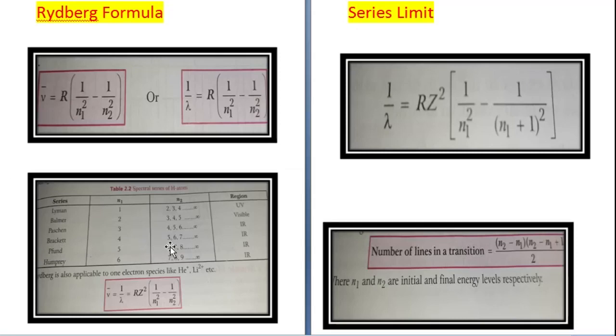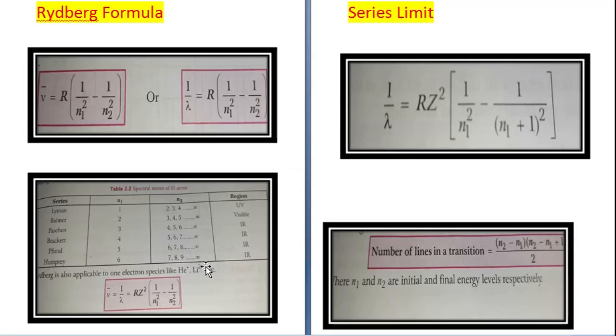Then the next series is the Brackett series. In the Brackett series, n1 value is 4, and n2 will start from 1 above, that is 5, 6, 7 to infinity. Again the region is the infrared region. The next is the Pfund series. In the Pfund series, n1 value is 5, n2 is 6, 7, 8 up to infinity, and the region is again infrared.